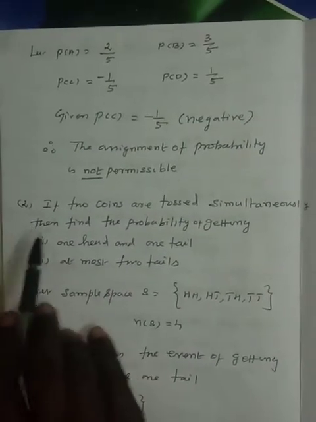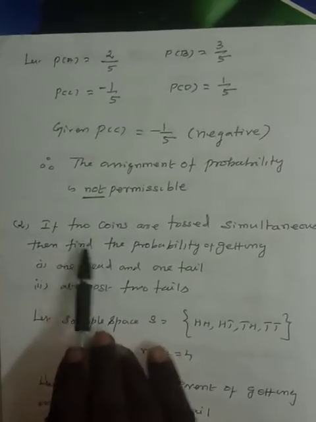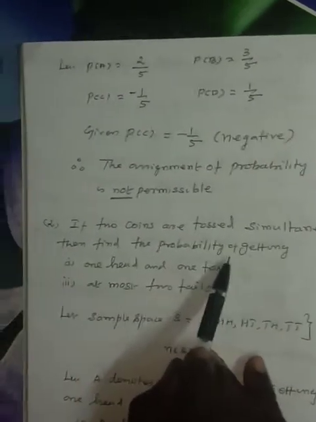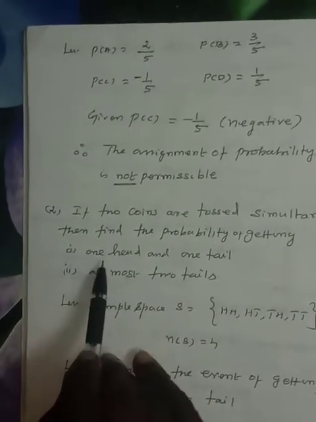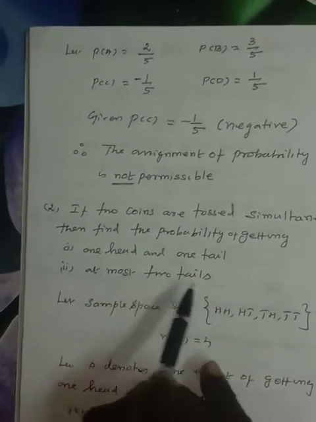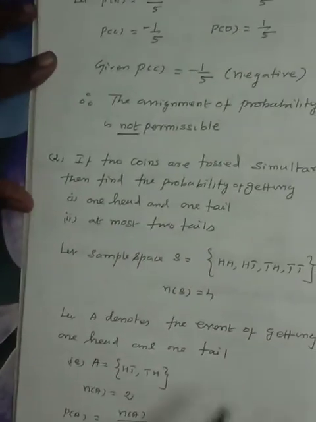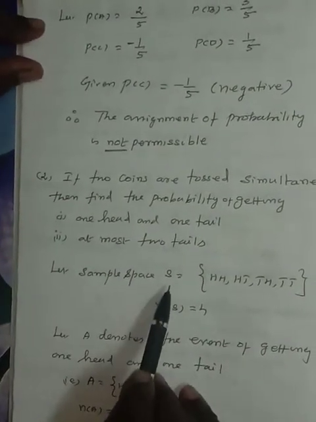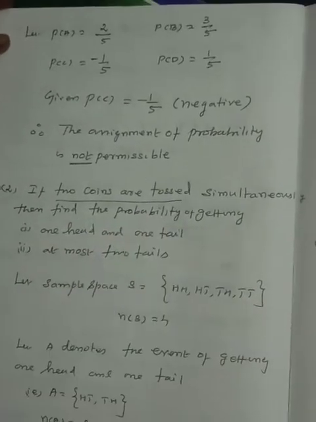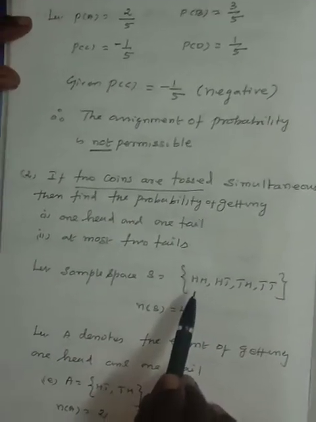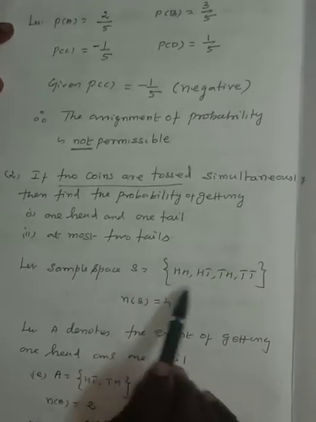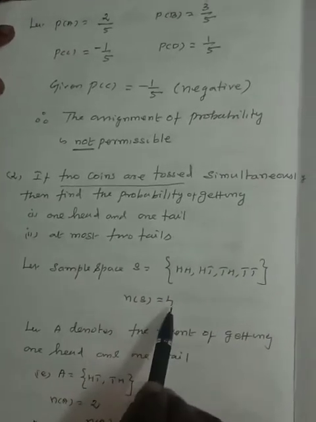Next, question number 2. If two coins are tossed simultaneously, then find the probability of getting number 1, one head and one tail. Number 2, at most two heads. First, we have to take the sample space S. Two coins are tossed simultaneously. Therefore, the results are HH, HT, TH, TT. The number of results is 4. Therefore, n of S is 4.